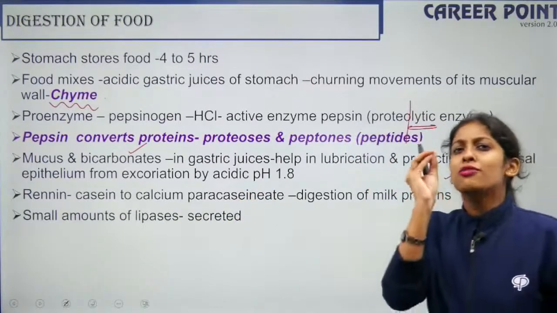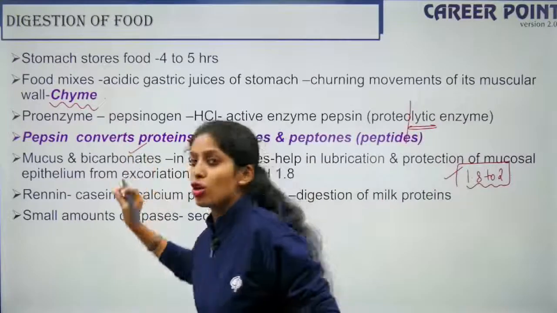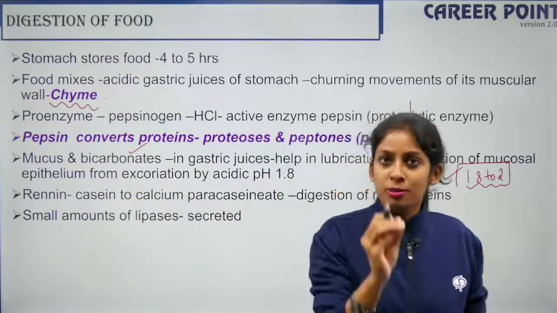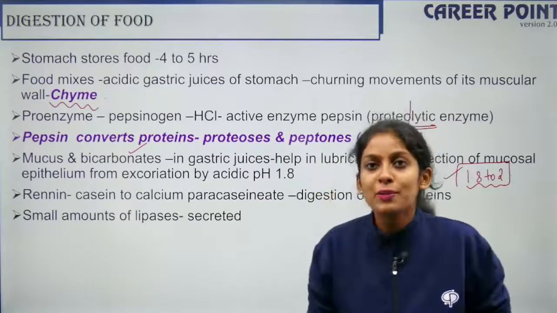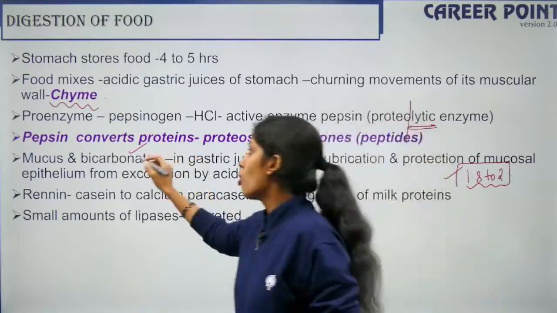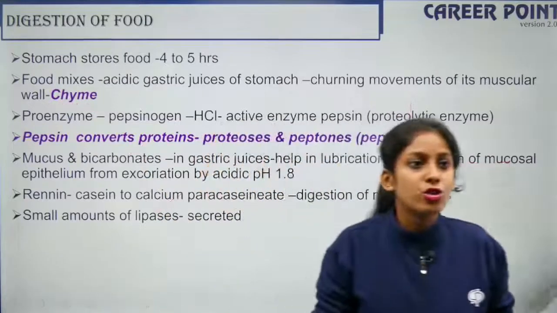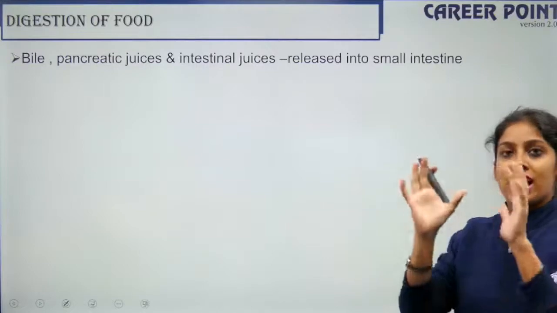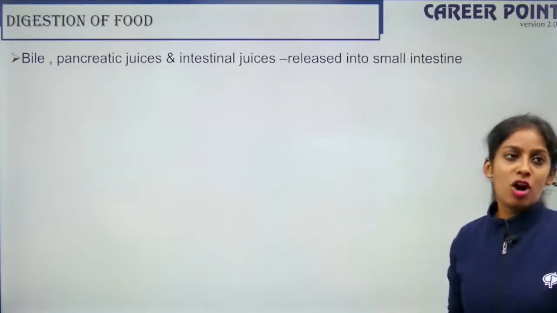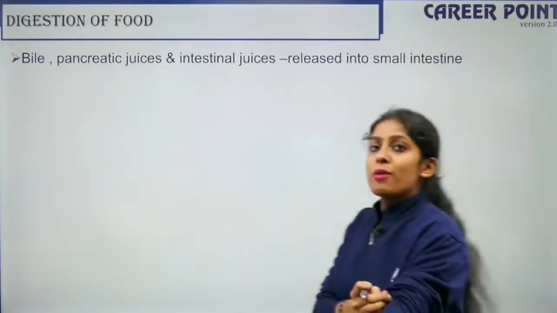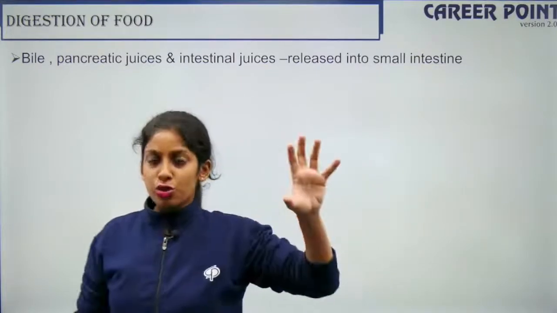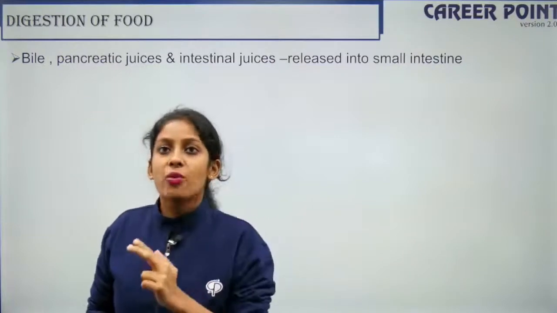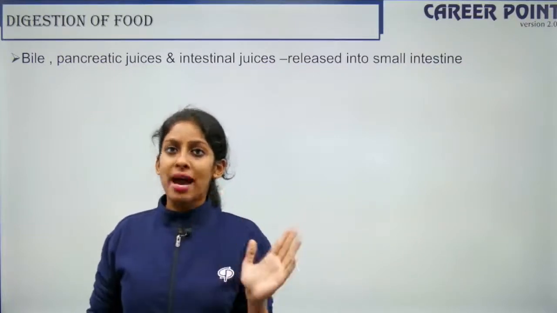A small amount of lipases and bicarbonates are also secreted by your gastric glands. Please keep that in mind. Along with mucus, pepsinogen, HCl and intrinsic factor, a small amount of bicarbonate and lipases are also secreted. Fine? Now we are done with the stomach. Now we have to move into the small intestine, right? Before we move into the small intestine, from the stomach to the small intestine, we have bile coming from the liver and pancreatic juice coming from the pancreas.